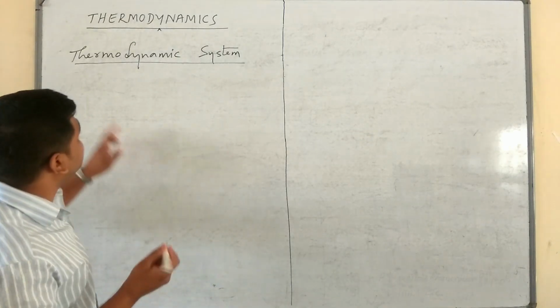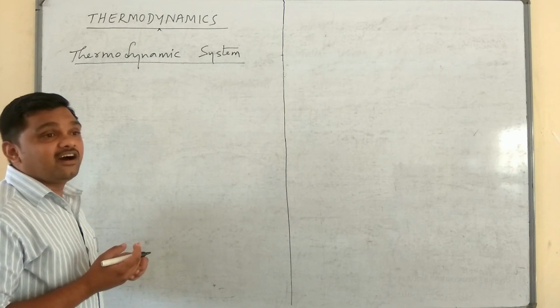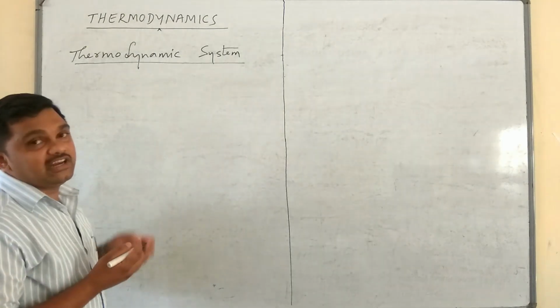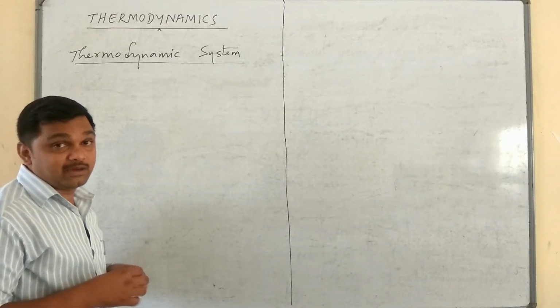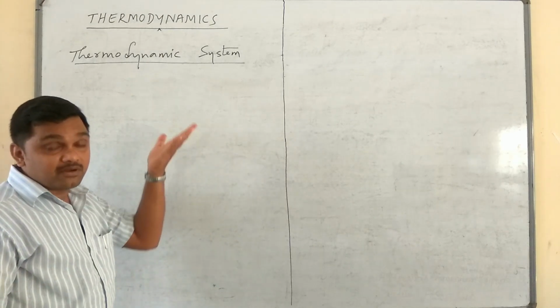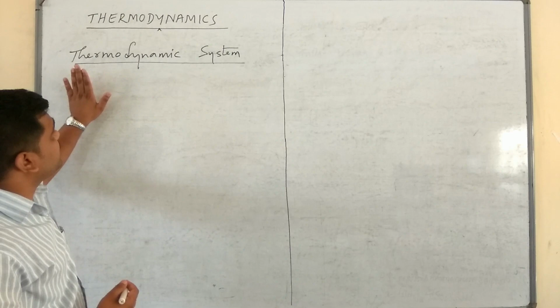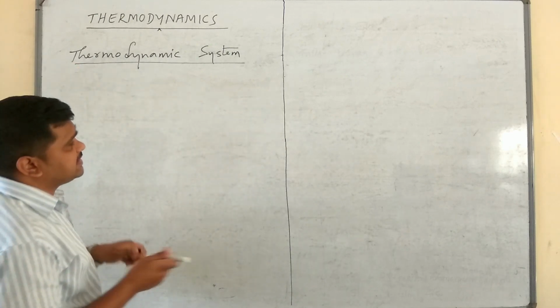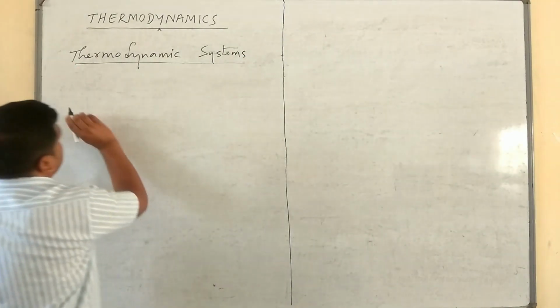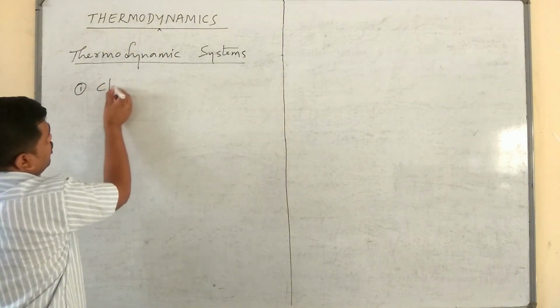Inside that boundary, we discuss thermodynamic variables like pressure, volume and temperature. Now, the types of thermodynamic systems: the first type is a closed system.